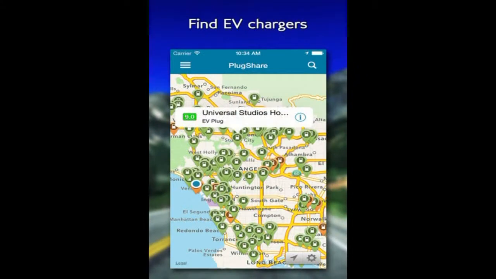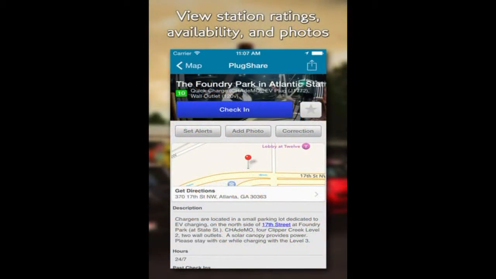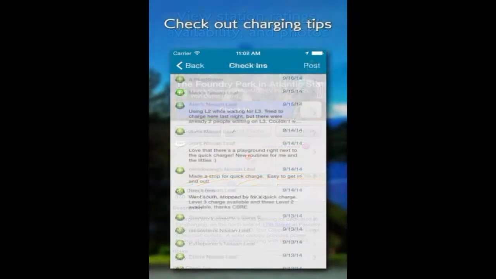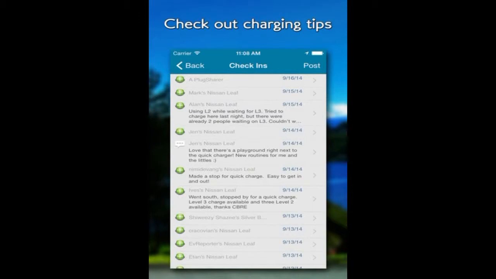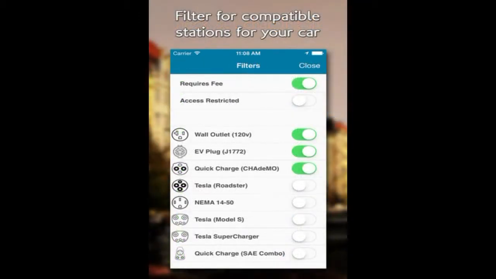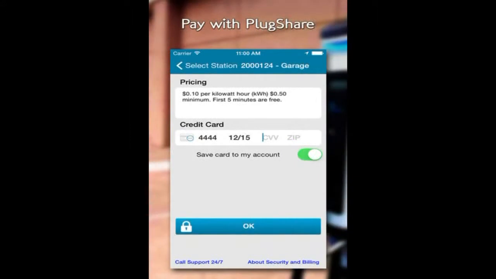All right. And of course, electric charging stations, great for the environment. So this is one way that we can help, right? You're not necessarily helping, but electric cars in general, you probably know, are becoming so much more popular. And one of the problems that we found is, where are the charging stations? So this app actually shows you where all the charging stations are around the world. They're charting over 50,000 public locations right now. So it's not as difficult as it used to be to find places to charge your electric cars. You can view station ratings in real time and also their availability, so you can see if someone's there. And certain stations you have to pay for, and so you can actually pay using this app.